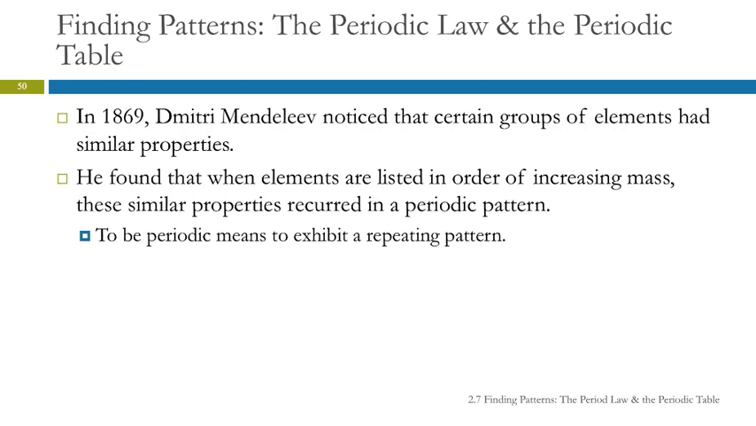So he found that when he listed the elements in order of increasing mass, similar properties recurred in a periodic pattern. Periodic means that it exhibits a repeating pattern. You go to the library and they have a periodical section. Periodical section has monthly magazines, weekly newspapers, weekly magazines, daily newspapers. It's publications that come out on a regular basis.